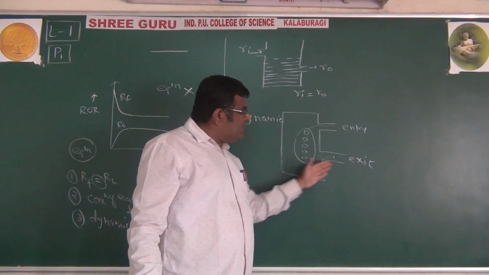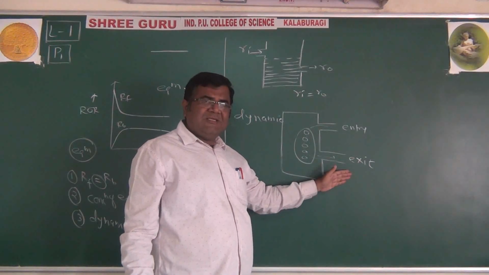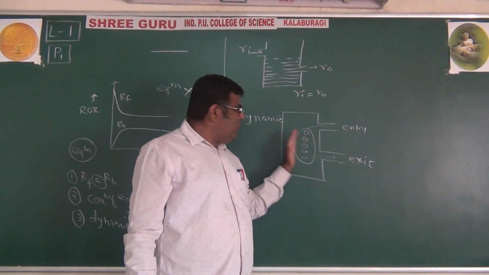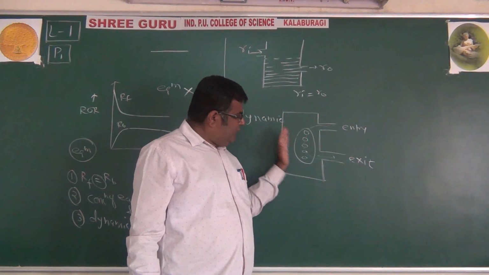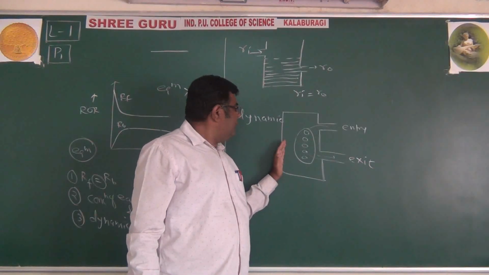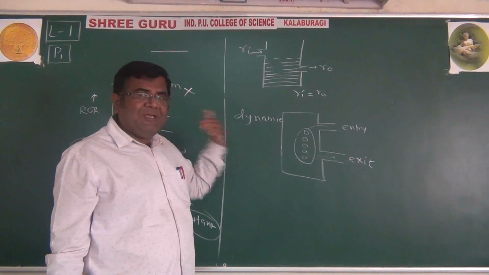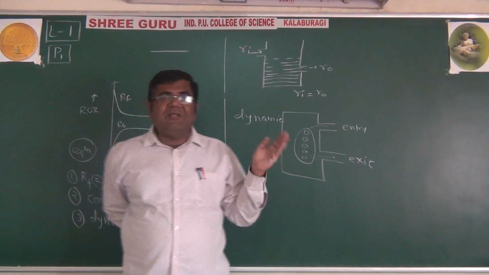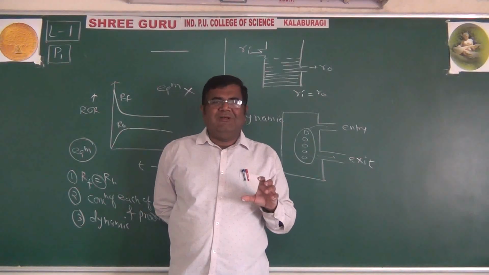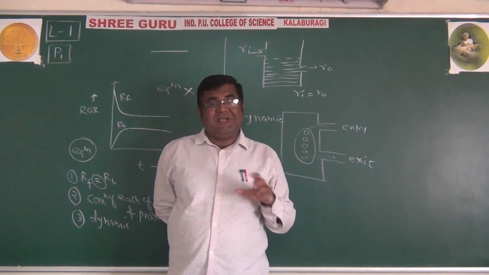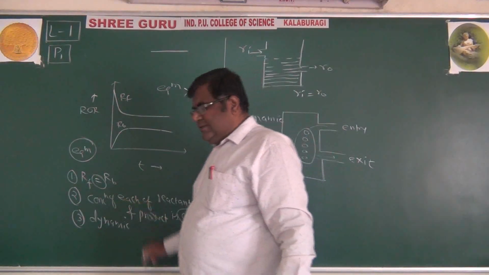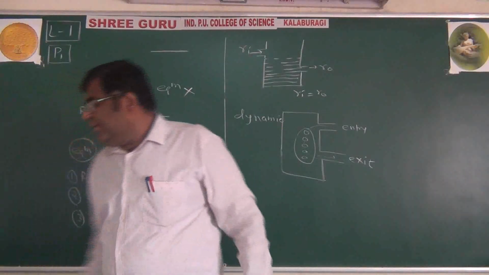People are entering and exiting the hall. But the rate of entry is equal to the rate of exit. That's why only a fixed number of people stay in the hall at a particular time. So it is dynamic, it is moving, but rates are equal and concentrations are constant. This type of thing exists in the reversible reactions which we have to learn. So the third thing is that it is dynamic.